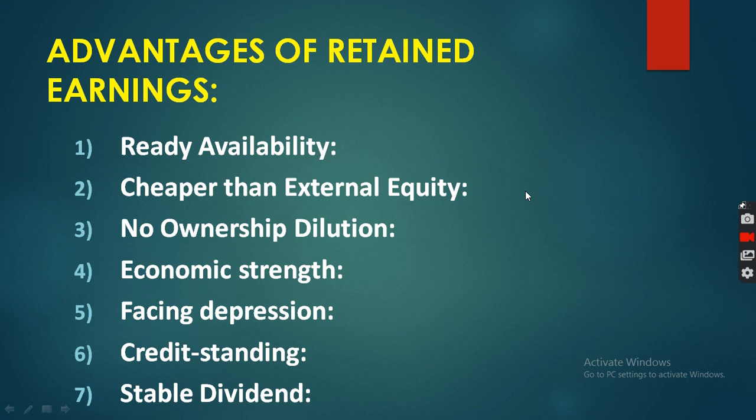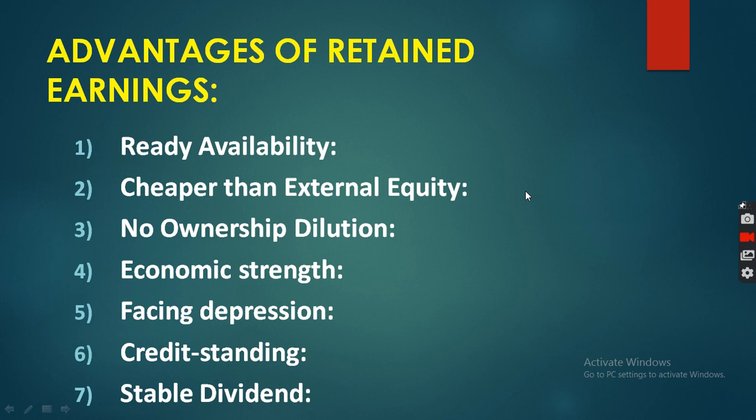Then no ownership dilution. No ownership dilution means generally if you use equity shares, an external source, then your control power is distributed among new shareholders and existing shareholders. But retained earning is an internal source, so the control power and ownership cannot be distributed.